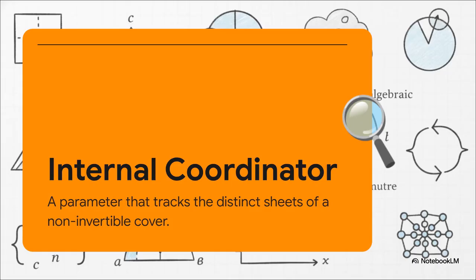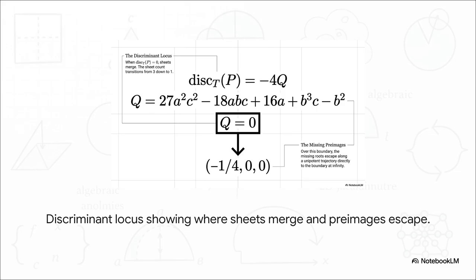By isolating that internal coordinator, t, we can watch exactly what happens mathematically when the leading coefficient, c, approaches 0. And I mean really approaches 0. When c vanishes, that entire leading cubic term just disappears, which triggers a sudden and catastrophic structural degeneration of the algebra. We track that whole collapse right here using the discriminant locus equation. The multi-to-one folding behavior is governed completely by this formula. When we calculate this discriminant locus and the polynomial string q hits 0, the sheet count violently transitions from 3 straight down to 1. And this happens precisely at the target coordinate of -1/4, 0, 0.